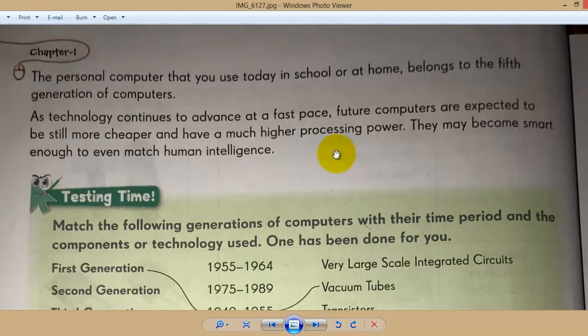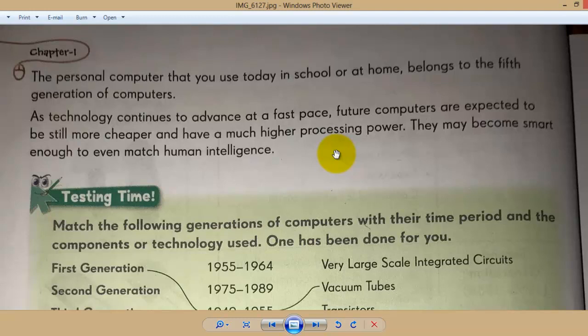Fifth generation. It can be asked in the exam also. Which generation of computers are we in still now? That is the fifth generation, from 1989 to the present day, and the technology we use in that generation is USLI, that is ultra large scale integration circuits.